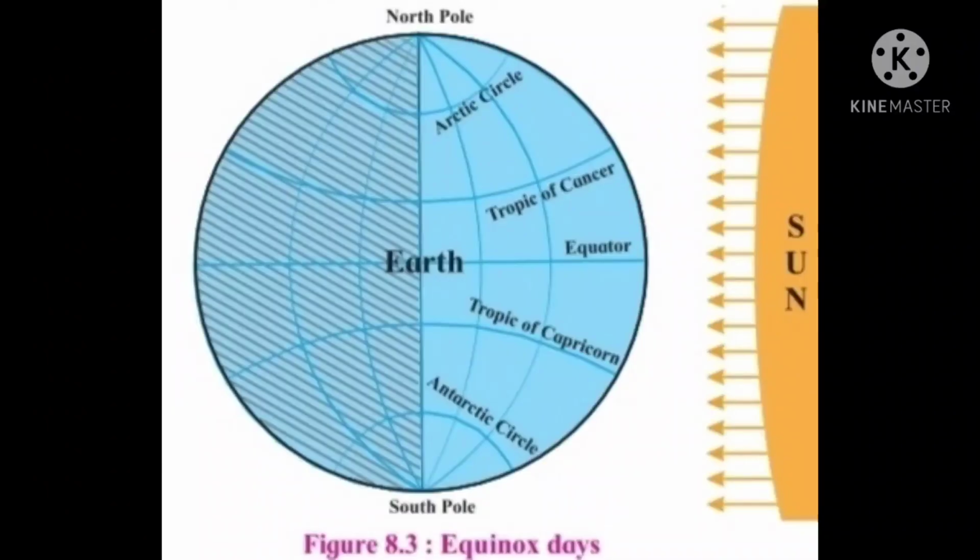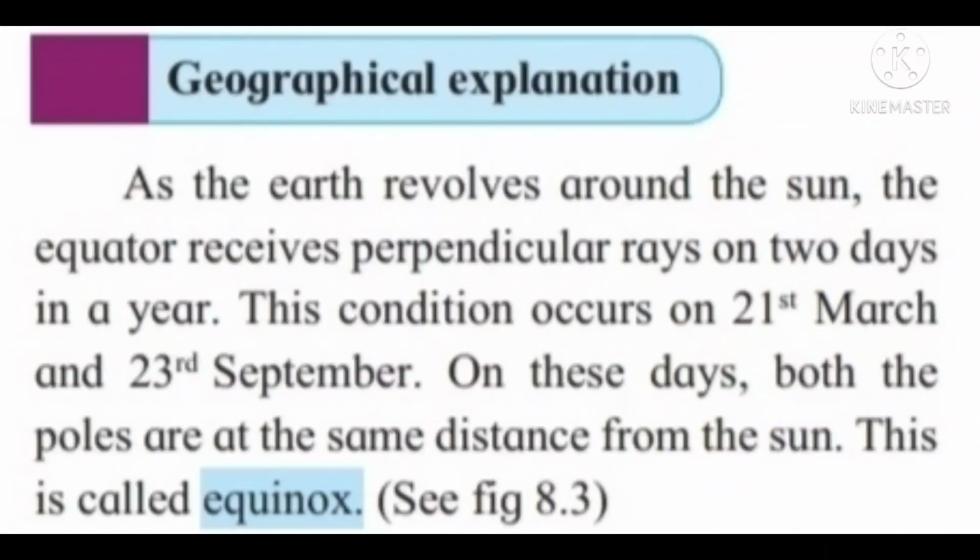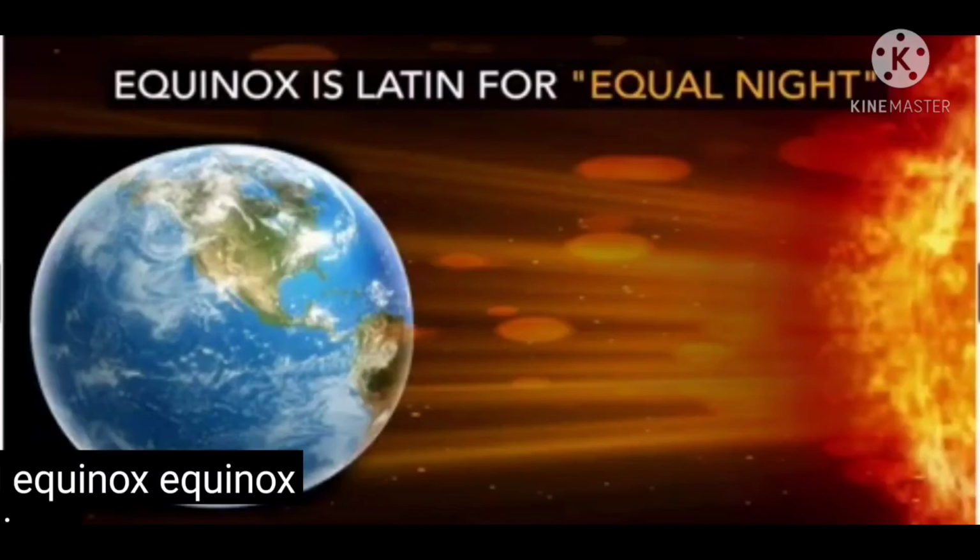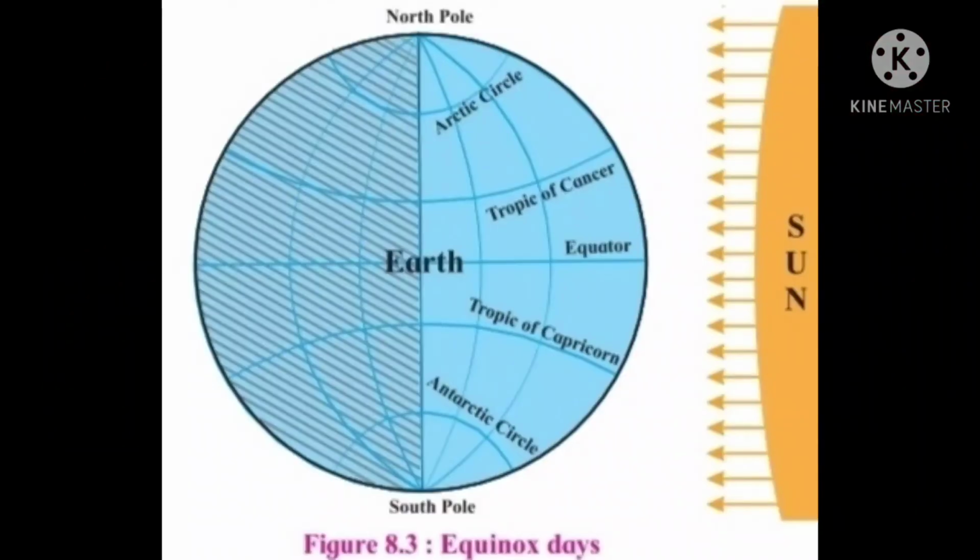Geographical explanation. As the earth revolves around the sun, the equator receives perpendicular rays on 2 days in a year. This condition occurs on 21st March and 23rd September. On these days, both the poles are at the same distance from the sun. This is called equinox.